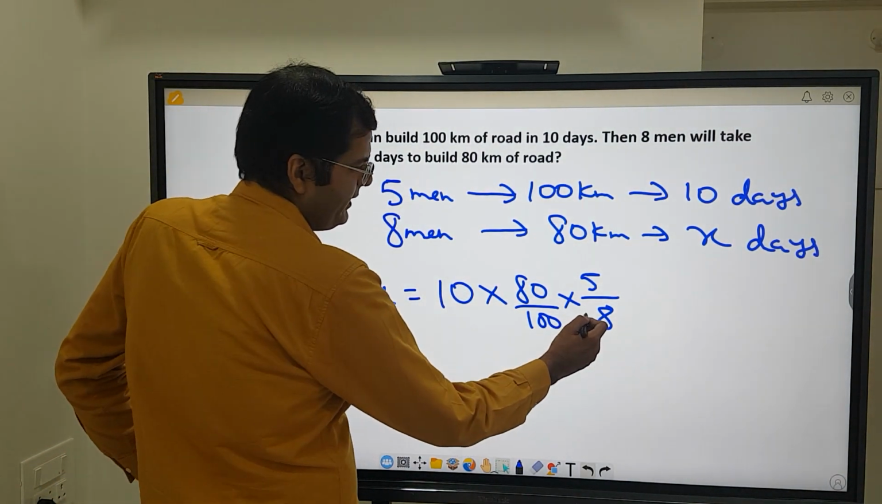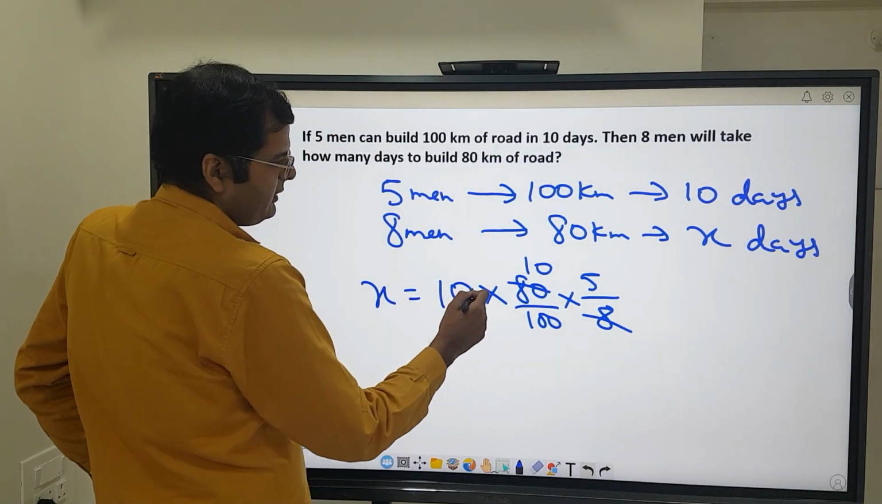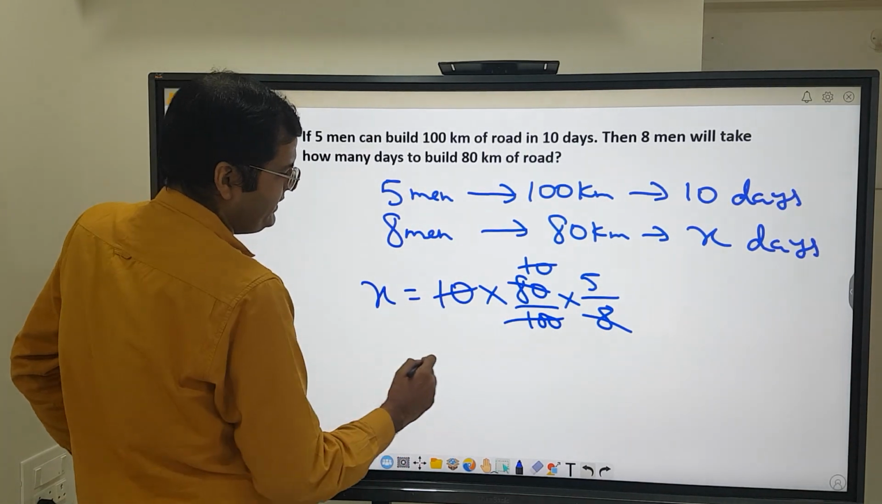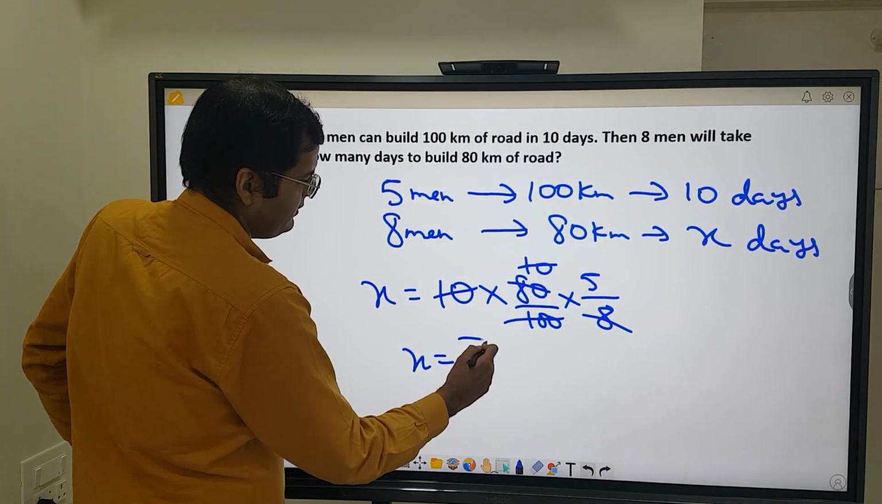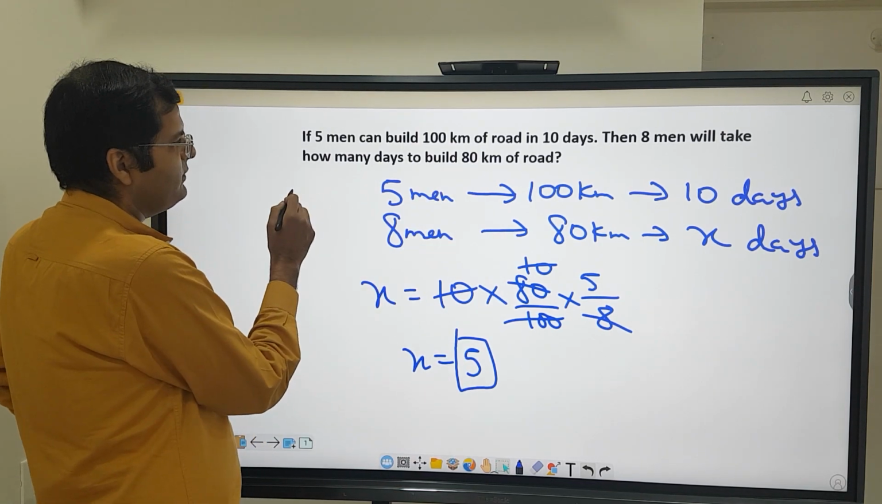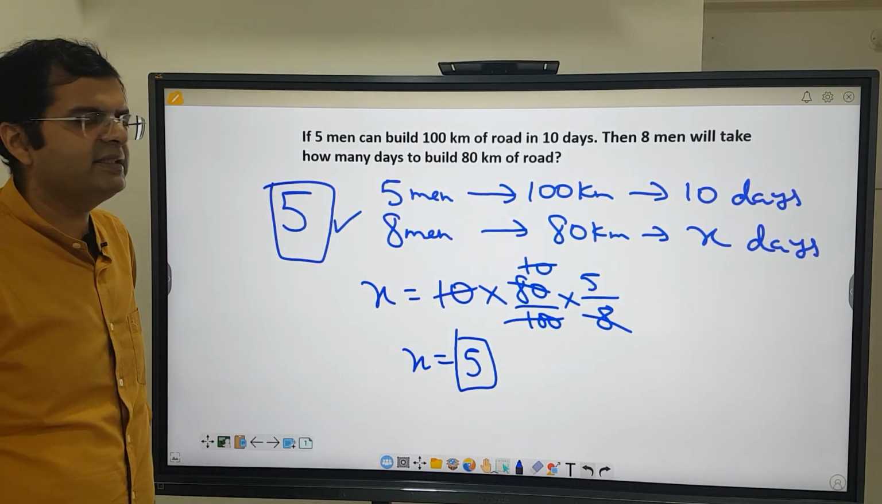So over here, 8 1 side, 8 10 80. This 10 into 10 will be 100, so this 100 goes away. So I am left with x equal to 5. So 5 days is the answer. How many days will 8 men take? 5 days. So 5 is the answer here. Alright, that's how you solve this question.